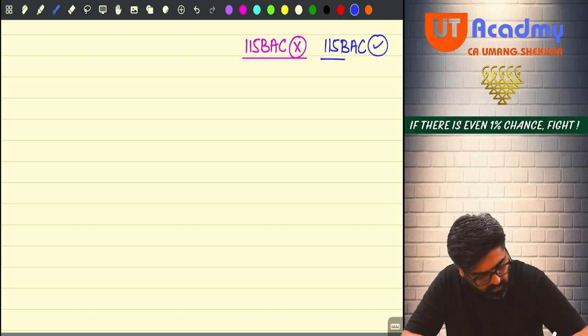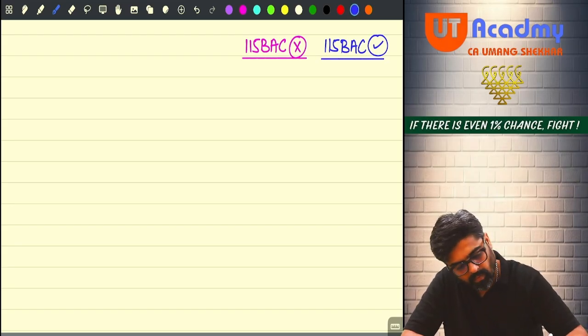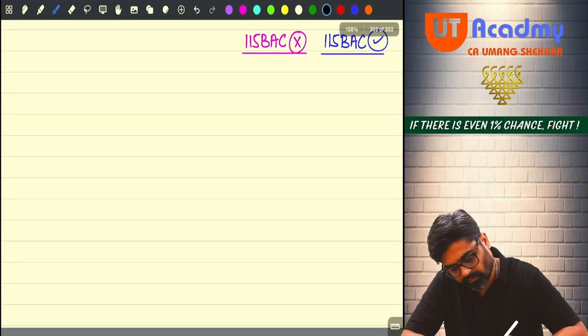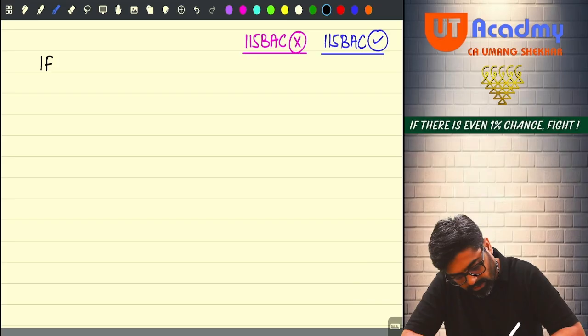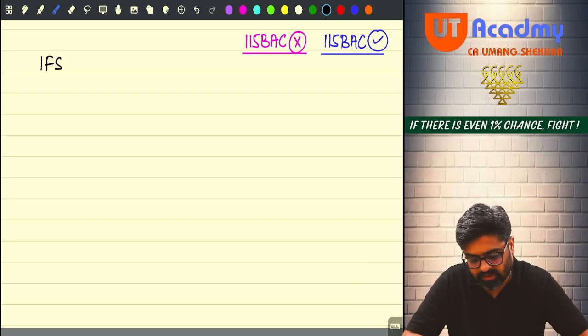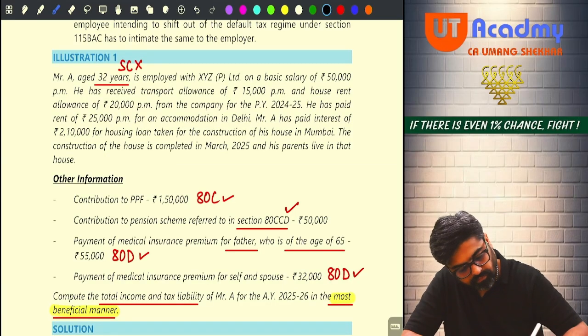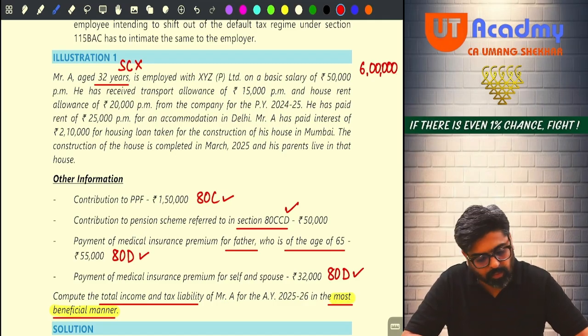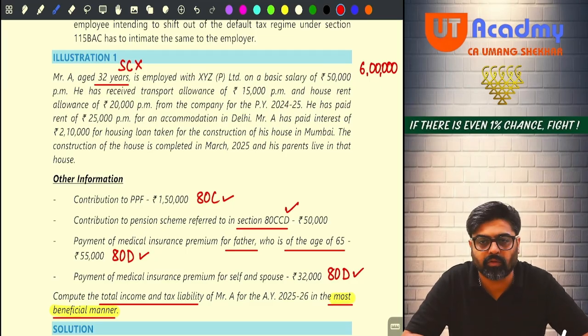Let us first calculate as per normal tax scheme. Okay, no? So first income from salary we will calculate. Income from salary: 6 lakh rupees basic is there, no? So basic 6 lakh rupees. Then transport allowance 15,000, so 15,000 into 12 is 1,80,000.